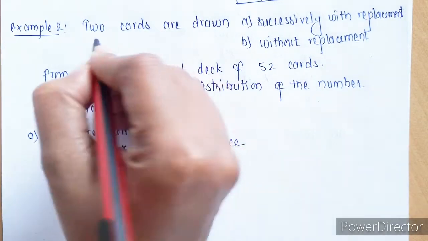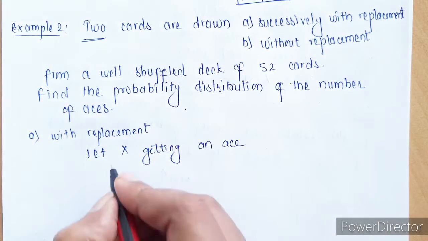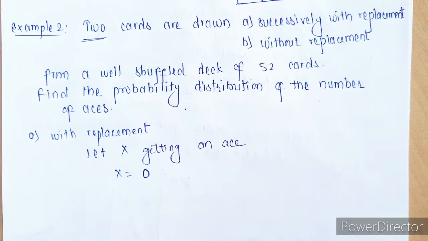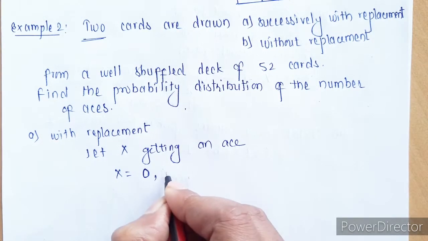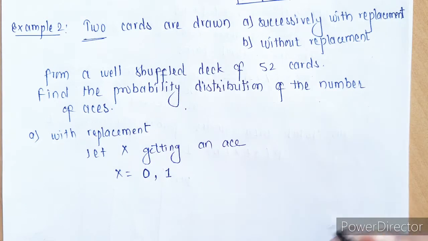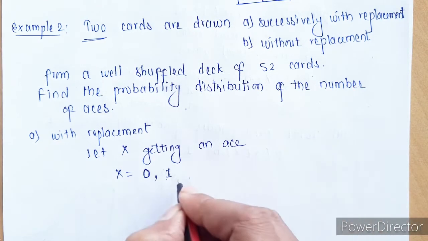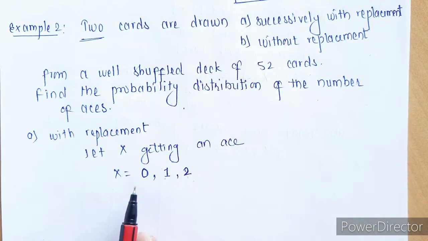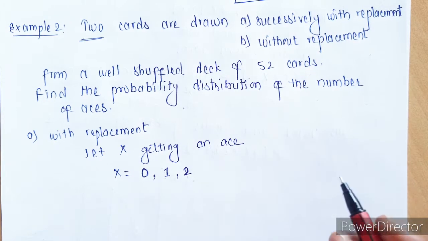Suppose we are not getting an ace both the times, we are getting any other card, so it will be 0, or we can get one time ace and second time any other card, or first time any other card and second time ace. So it can be either 1, or we can get ace both the times. So these are the possibilities we have. So random variable in this case is 0, 1 and 2. Let's start with 0.